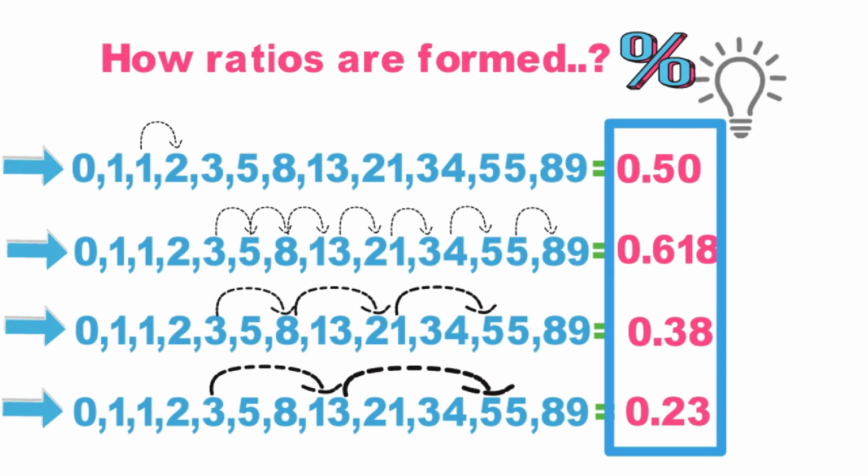Okay, first we understood retracement. Second, we know how the Fibonacci series forms. Third, we understood how we get the Fibonacci ratios. Next, let's see how to use Fibonacci ratios. By using Fibonacci ratios, we can find support and resistance. How? Let's see. We already know that the market never goes in a straight line.